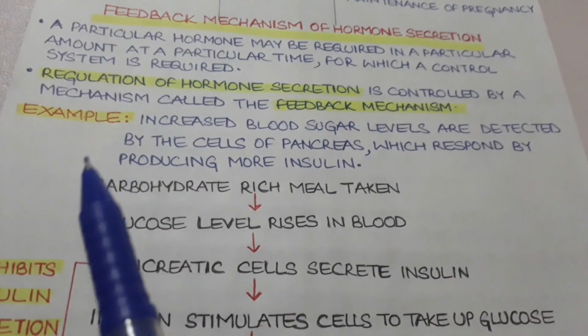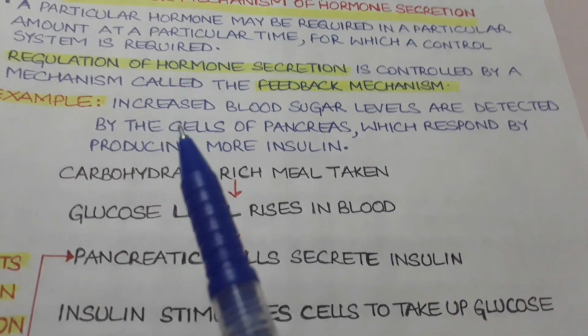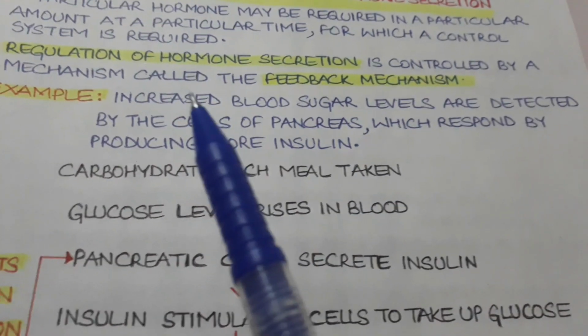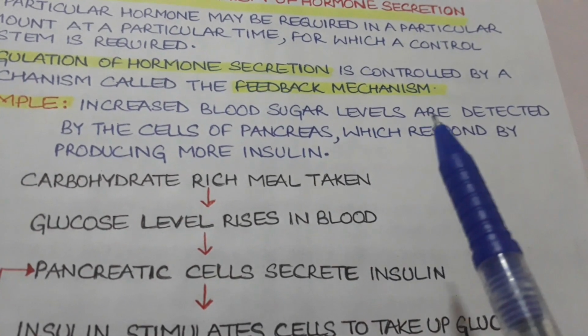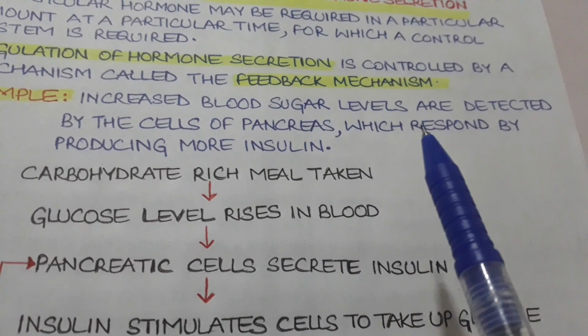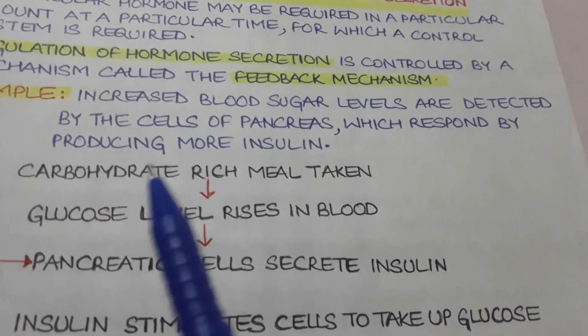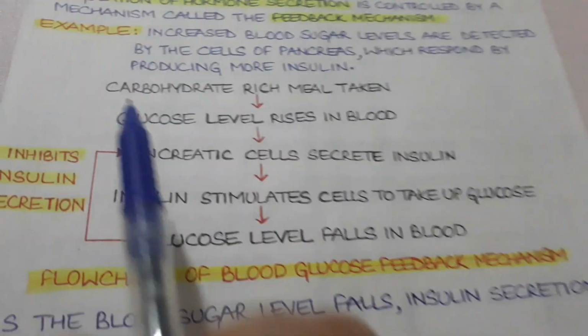Let us understand this mechanism with the help of an example, and the example we are taking is if the blood sugar level has increased in the body. This increased sugar level is detected by the cells of pancreas, which respond by producing more insulin. Let us understand this by the following flow chart.